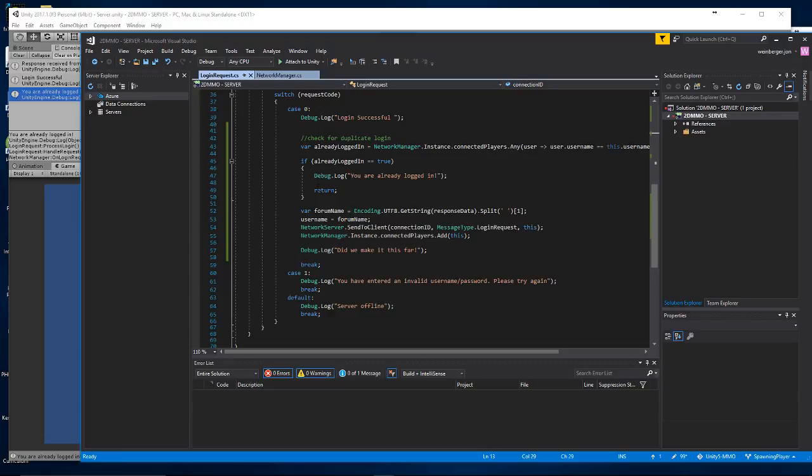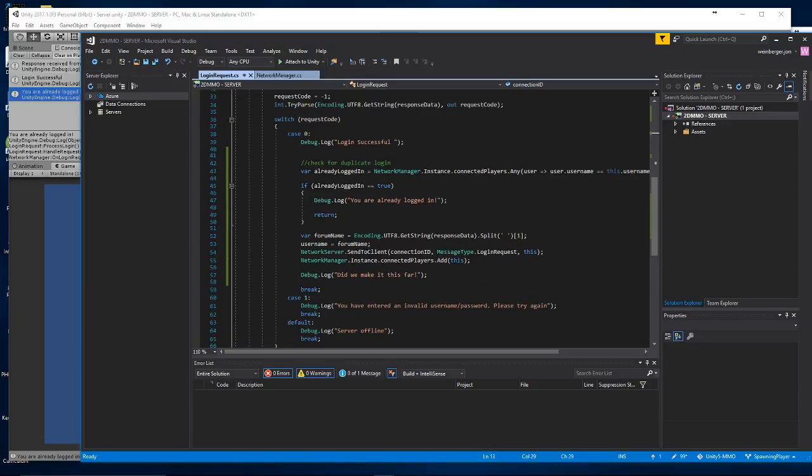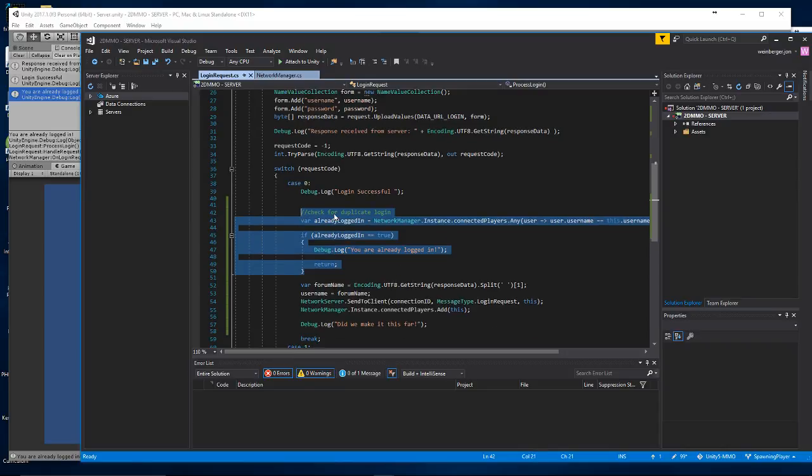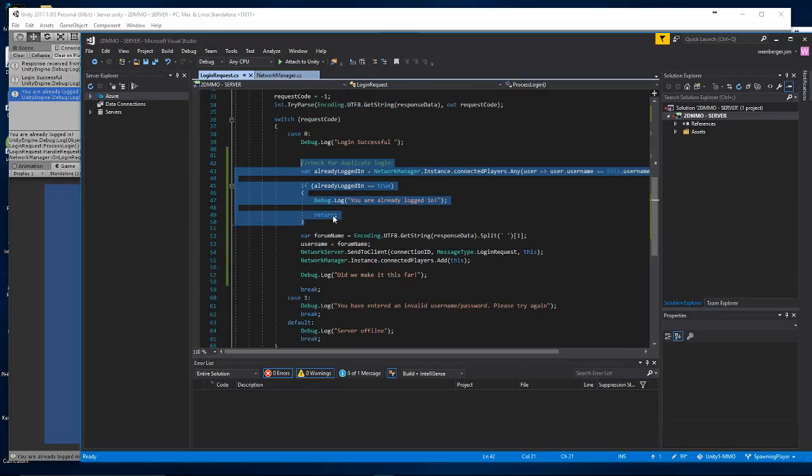So if already logged in, what do we want to do? I need to change this request code, which means... Request code here. Oh, okay, yeah, no, this is fine actually.